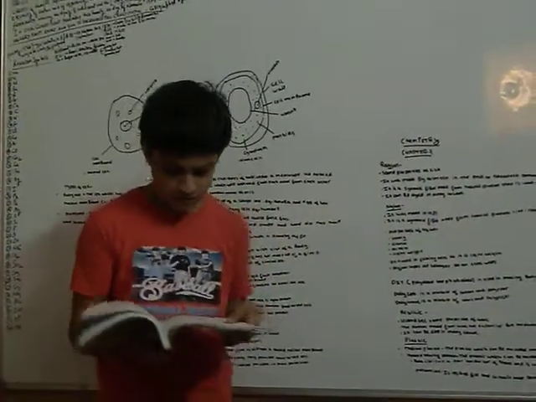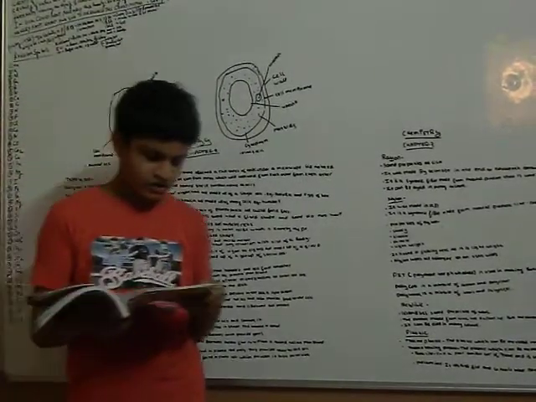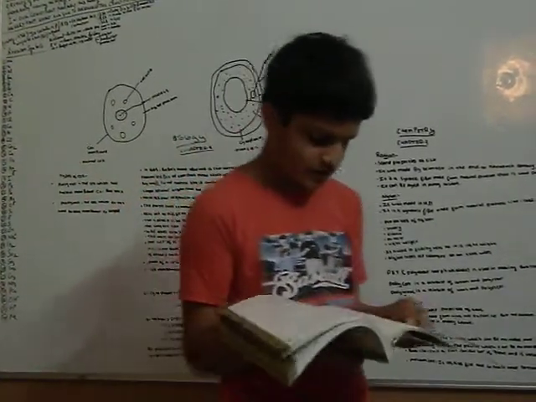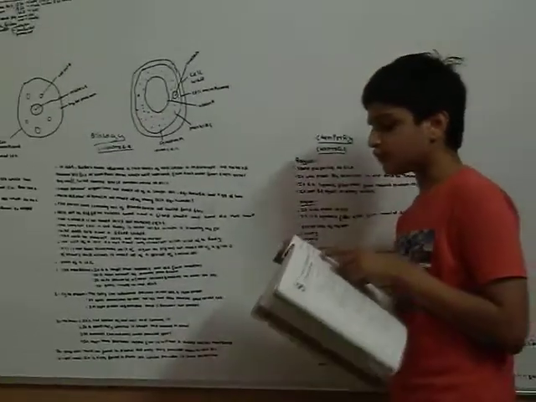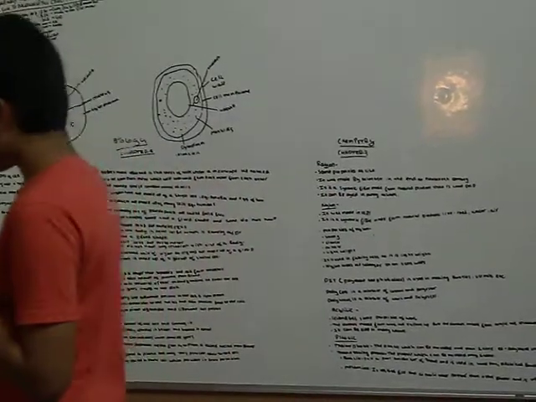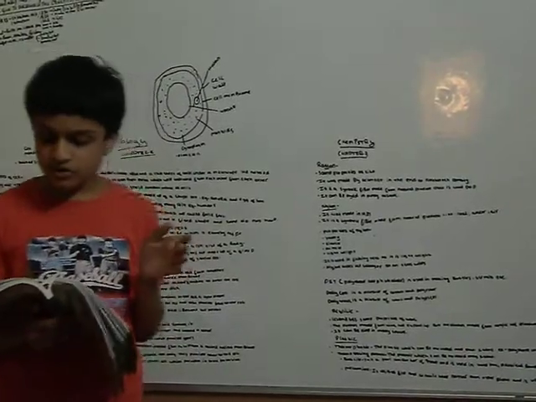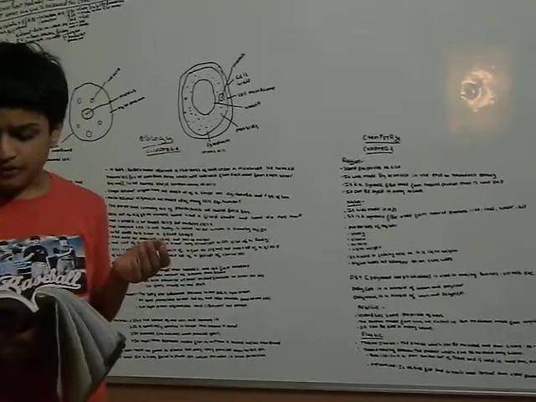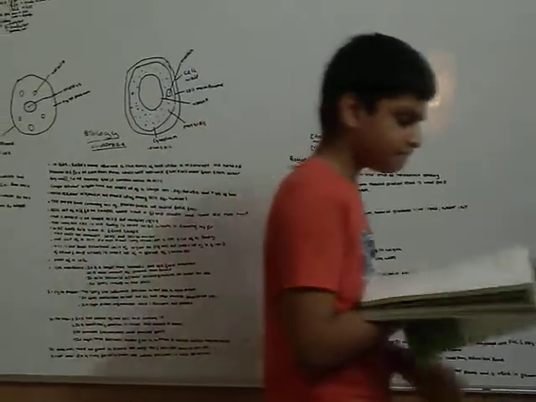A suitable term for the various components of a cell is cell organelle. The jelly-like fluid substance present in a cell is cytoplasm. Read the following pairs of examples of microorganisms. The pair that belongs to the group of prokaryotes is bacteria and blue-green algae.